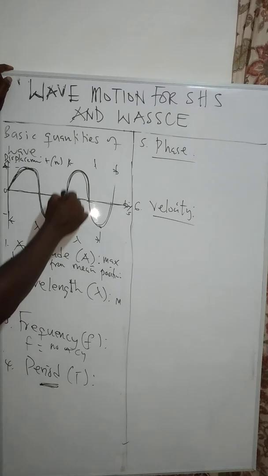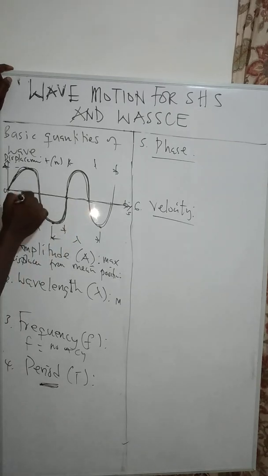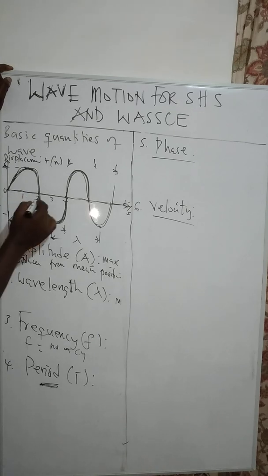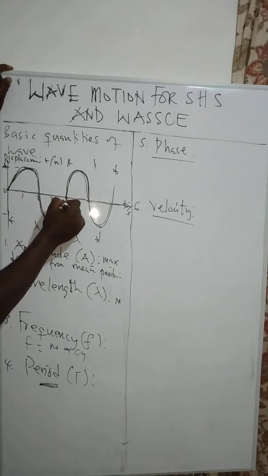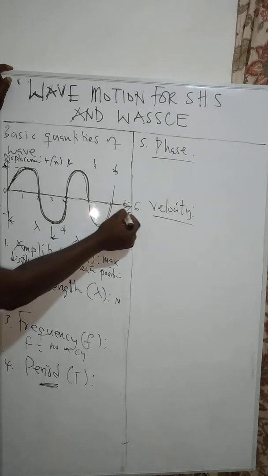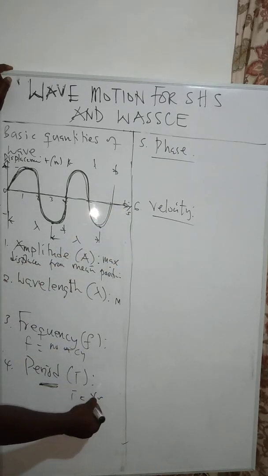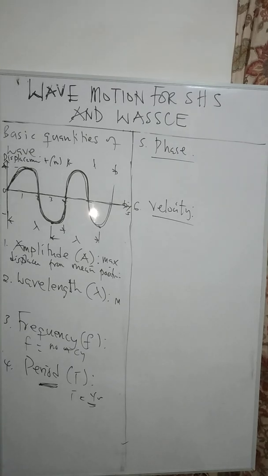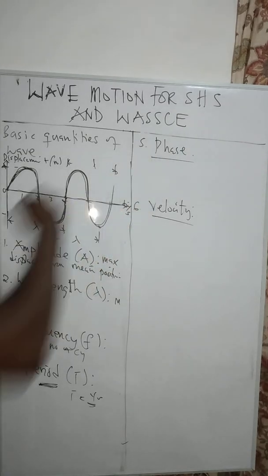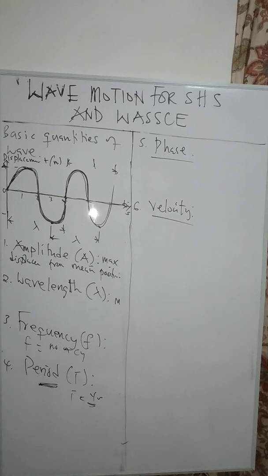So from here to here up to here. So if this is 0, this is 1, this is 2, this is 3, this is 4. Then from here we can say that 0, 1, 2, 3, 4, where 4 is the time for one complete cycle, and the unit is seconds. So we can say that the period T is what? 4 seconds. Okay, good. Now the next thing that I want us to talk about is the phase.